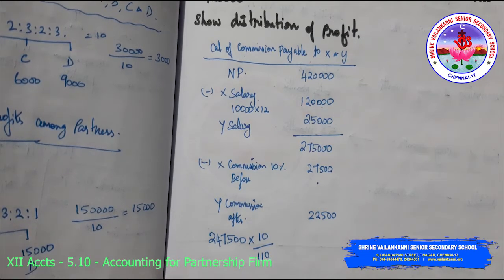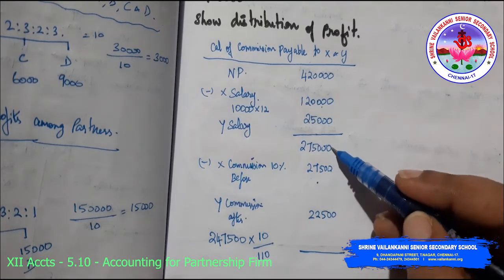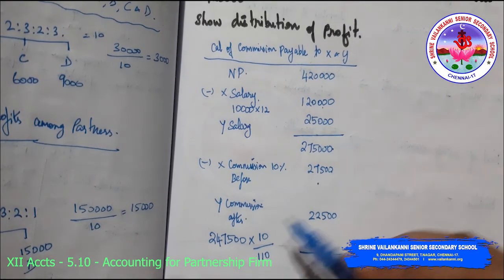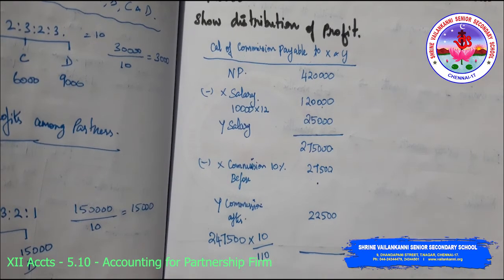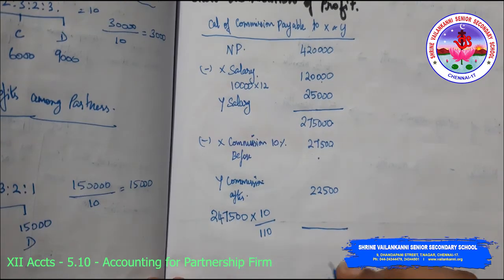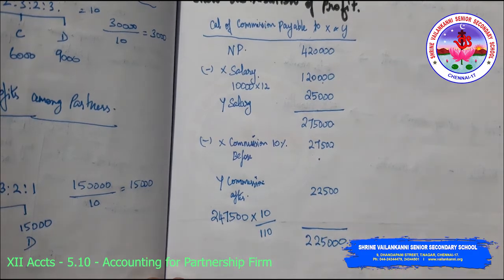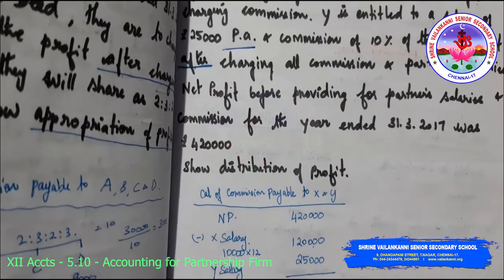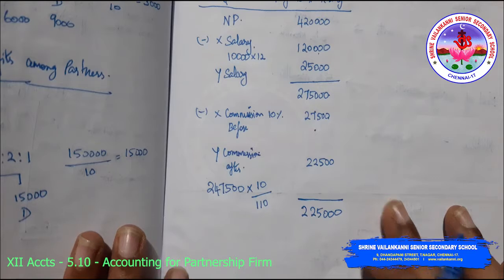So this 22,500 is to be deducted from the entire balance. Okay, so 2,47,500 minus 22,500, I have got 2,25,000. Okay, so they didn't mention anything about the profit sharing ratio, so I'm going to take it as equal.